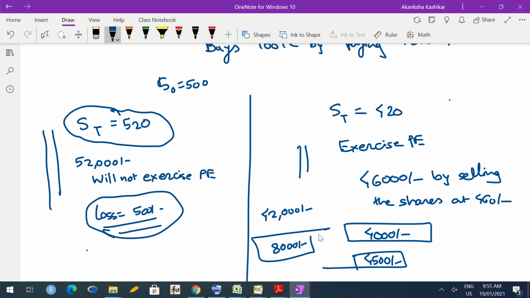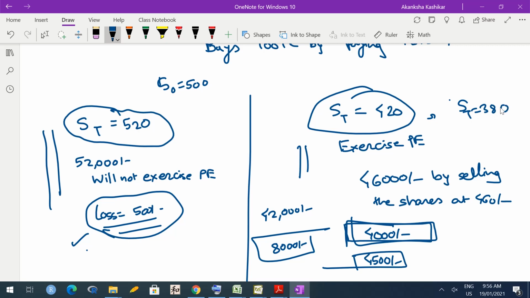Okay. So there is no guarantee that the outcome without hedging is always worse. Because here you can see that the outcome without hedging might be better. You can save those 500 rupees that you spent on the put option. So the outcome with hedging might be worse than the outcome without hedging. But in the outcome with hedging, there is always an upper bound on loss. Here the loss is at most 4,000 irrespective of whatever ST is. In fact, if things are very bad and ST goes to say 380, still this loss stays at 4,000 because he can always sell at 460.